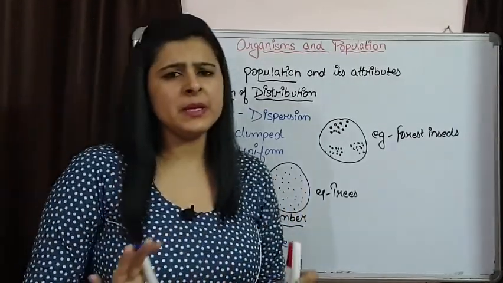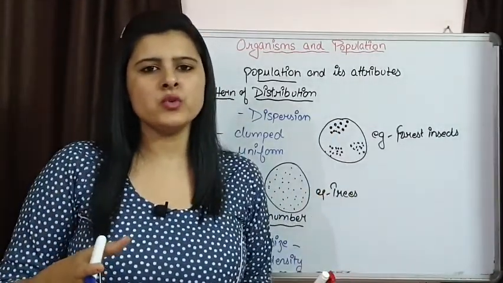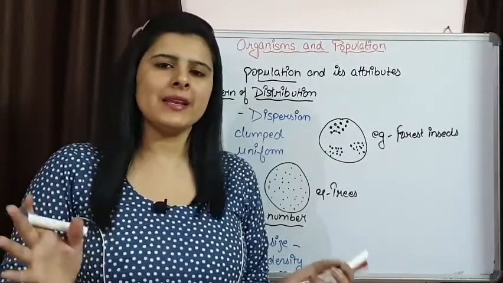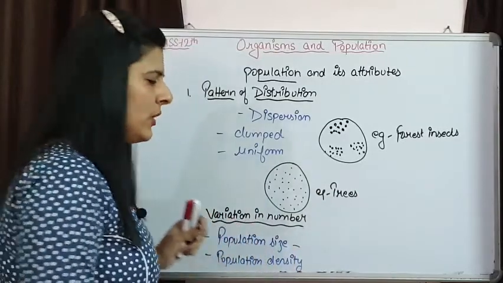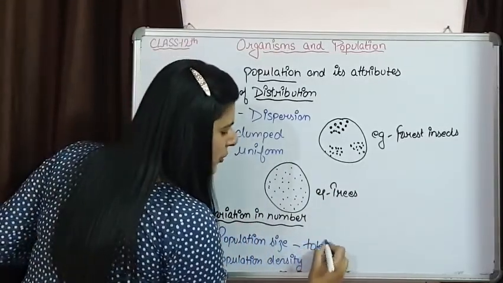Population size simply means the total number of individuals that are present at a particular area at a given time. That is going to give us the population size. It is the total number of individuals.